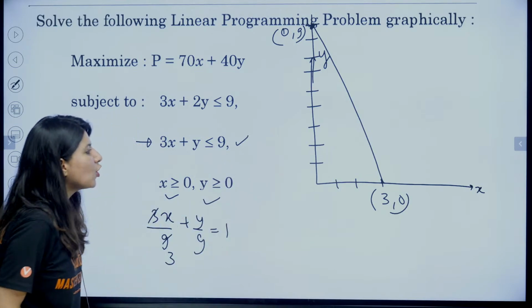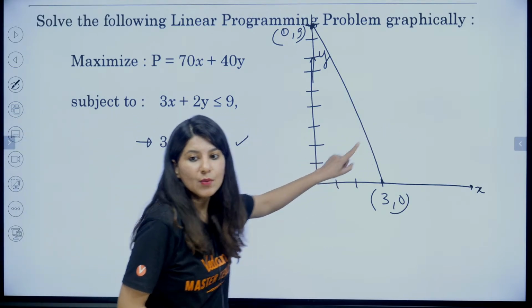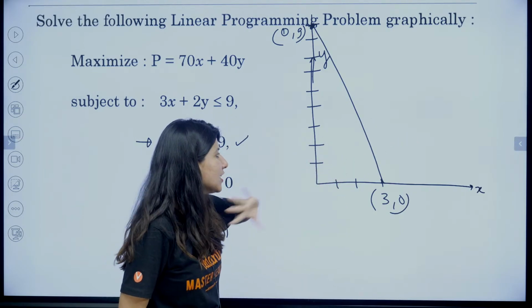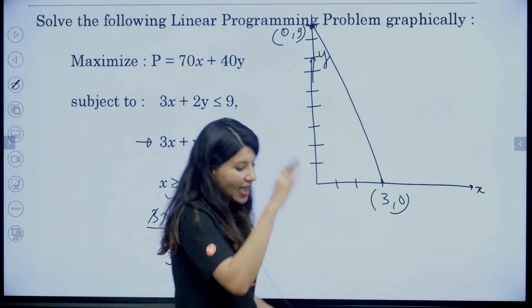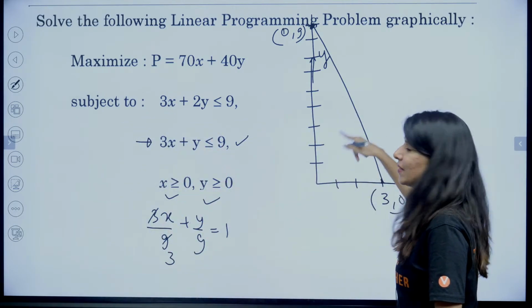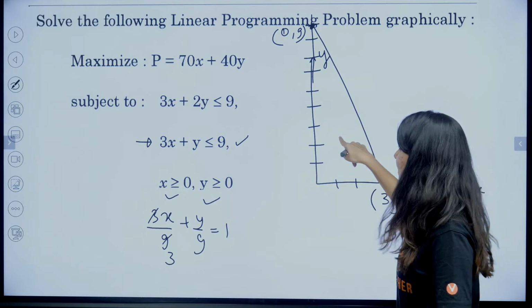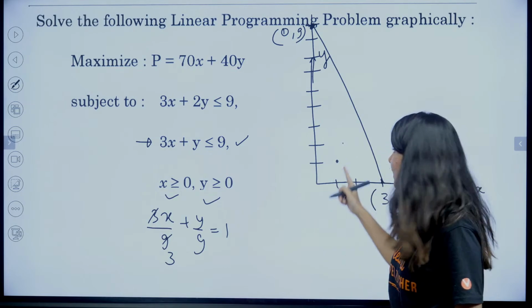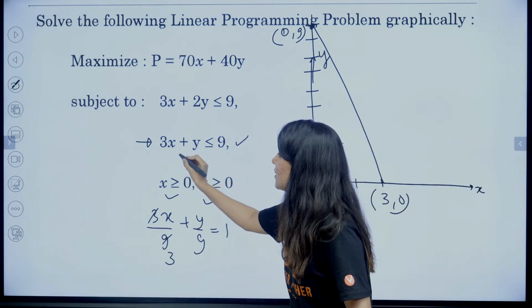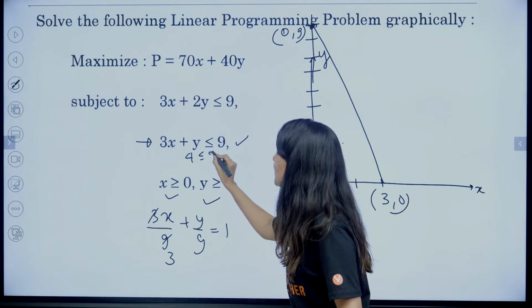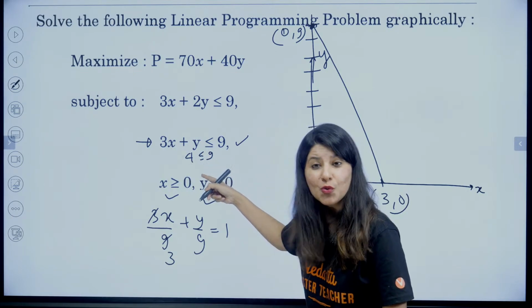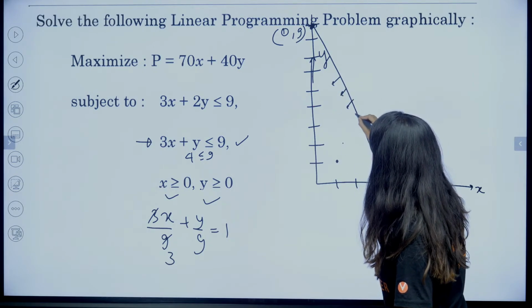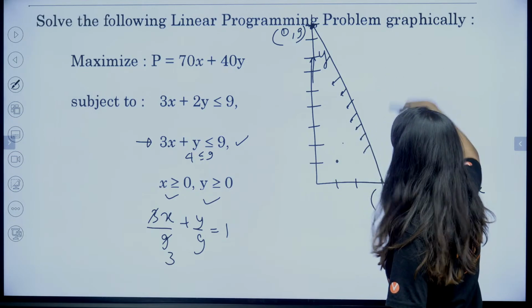But which region are they talking about? This one or this one? How do you understand? Just pick any region. Suppose this region. Pick any point from this region, say 1, 1, and put it over here. So 3 plus 1, 4, less than or equal to 9. Can you see this is true? That means the point is lying in this region. So this LPP says this is the region, not that one.